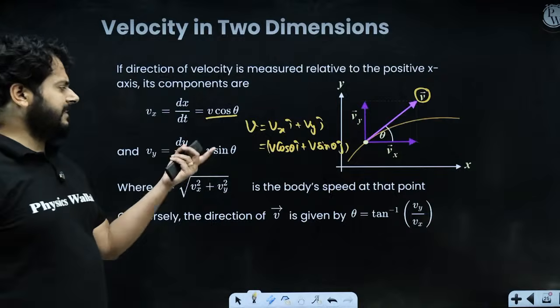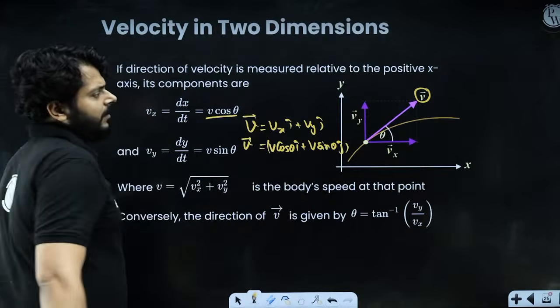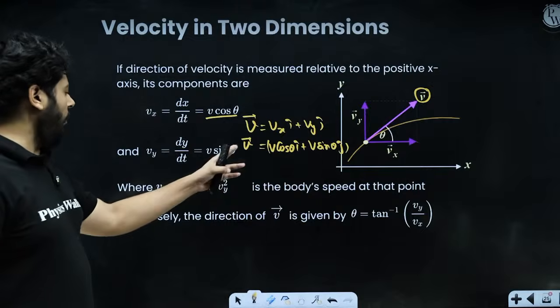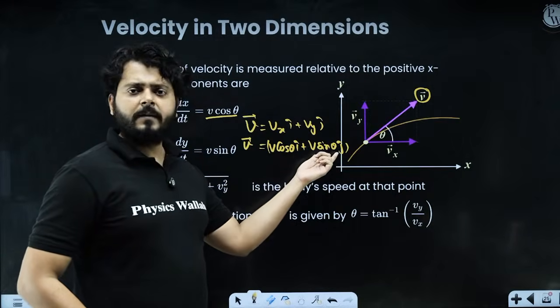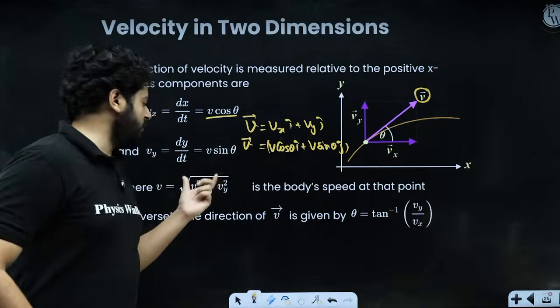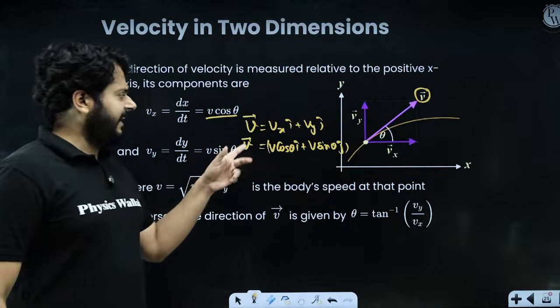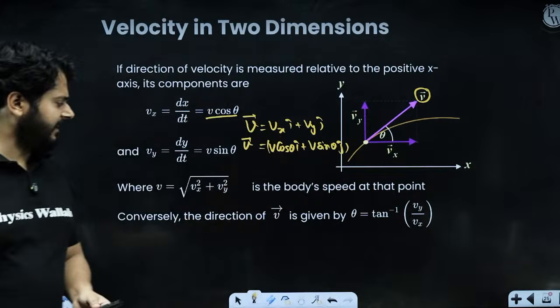So now you can say that this is the entire vector, the instantaneous velocity vector. What will be the magnitude of this? The magnitude is under root Vx square plus Vy square, and the direction is given by tan theta, so Vy upon Vx is the direction of this thing.